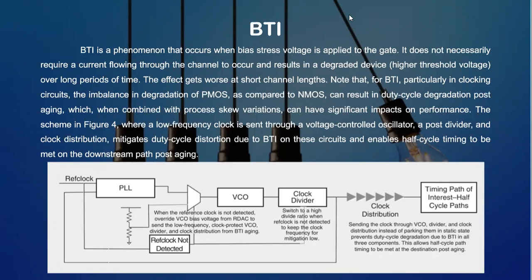The scheme in Figure 4, where a low frequency clock is sent through a voltage controlled oscillator, a post driver, and clock distribution, mitigates duty cycle distortion due to BTI on the circuits and enables half cycle timing to be met on the downstream path post aging.